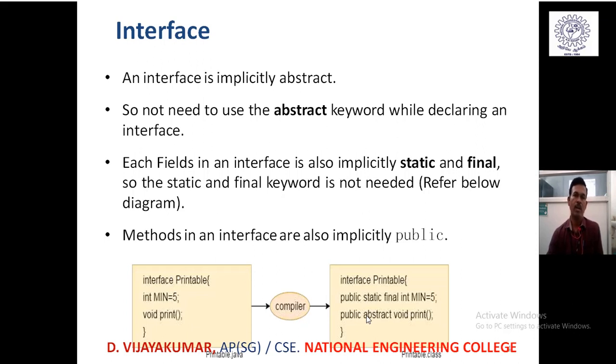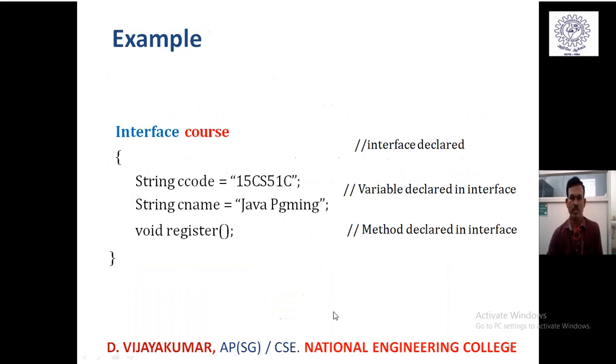This is an example for the definition of an interface. Here I defined an interface called Course, which has two predefined constant variables, course code and course name. The course code is 15C51C and the course name is Java Programming, and there is an abstract method declared inside that Course interface as void register. So those classes that are going to implement this interface should define a public void register method with their own definitions, as per their logic. All those classes implementing this interface must implement this method definition.